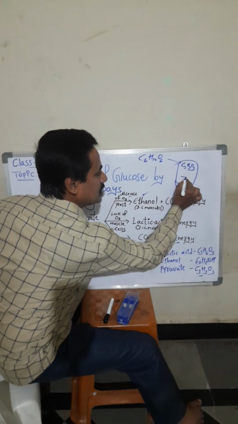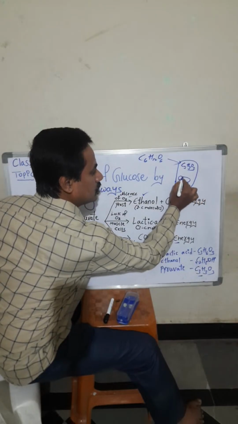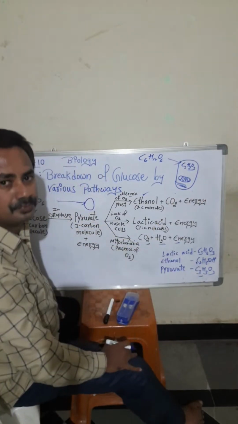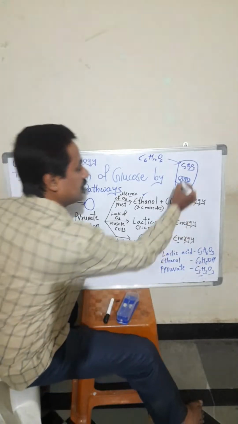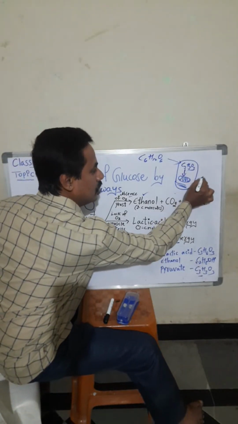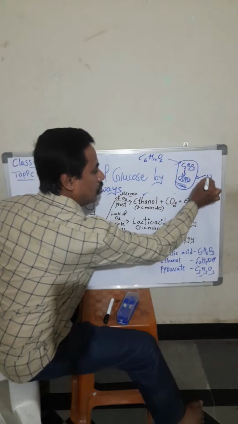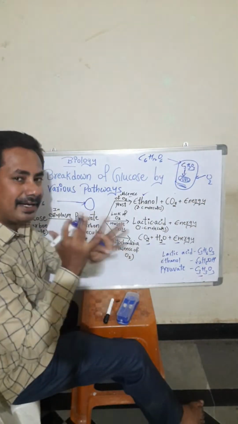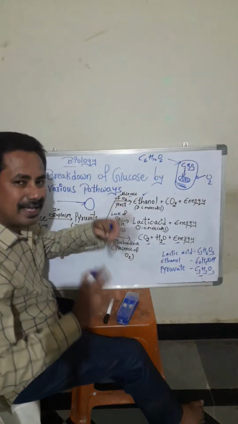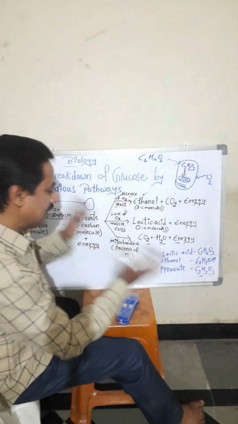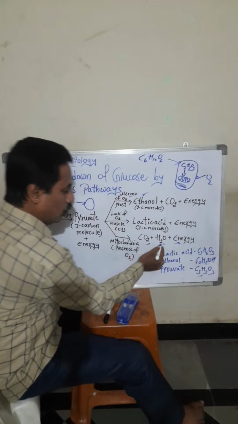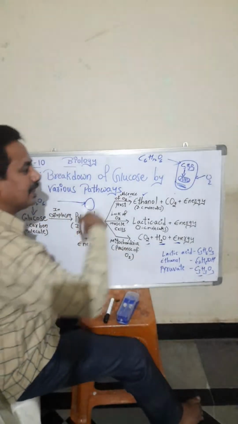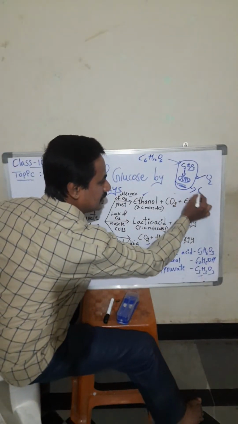When it enters the mitochondria, students, mitochondria is called the powerhouse of the cell. When it enters here, oxygen will also come in. Oxygen is coming, pyruvate is coming inside the mitochondria. A chemical reaction takes place, energy is released, water is formed and carbon dioxide gas is released.